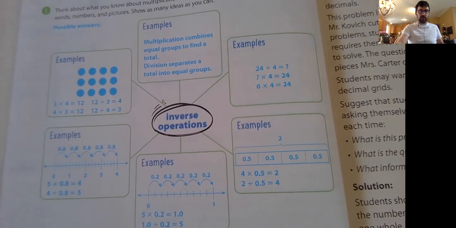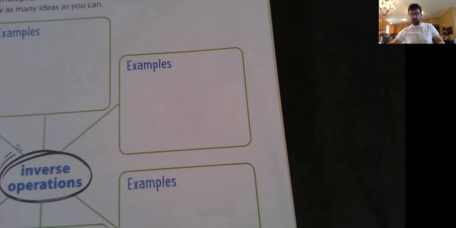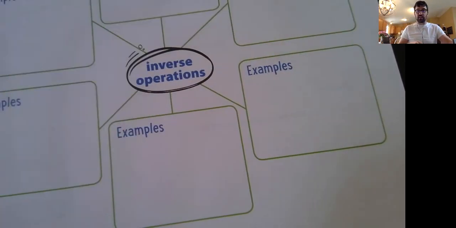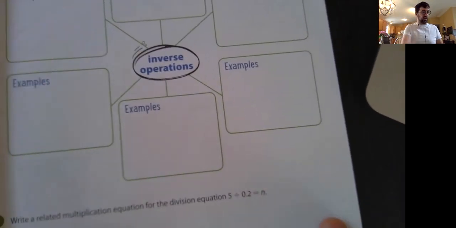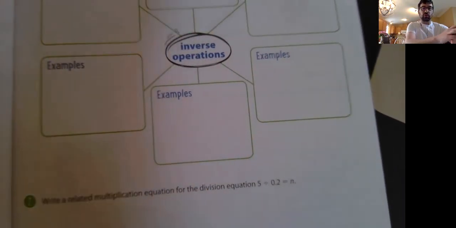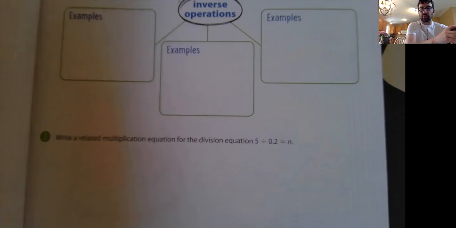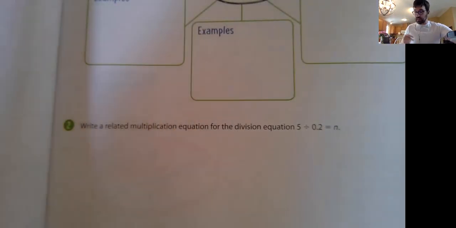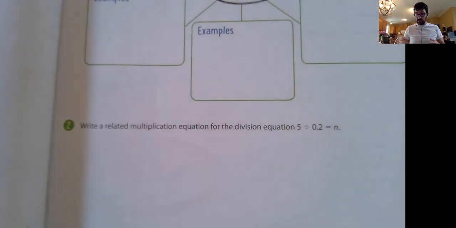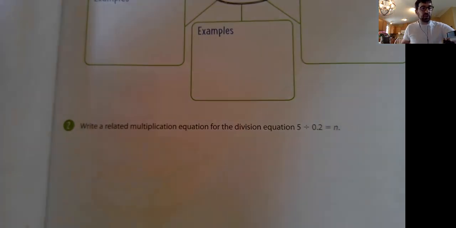All right. So again, that should have been paused. And so I'm not going to write anything in there. There's no reason for me to write anything there. You just saw all the good information. That's just a review of inverse operations. But the idea is that these inverse operations were connected to a multiple, as you saw with the examples, many different examples, whether they are multiplication, division of whole numbers, or multiplication, division of decimals, a lot of different ways to look at and model it.